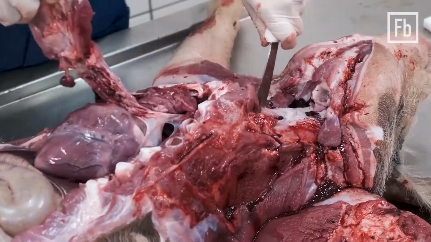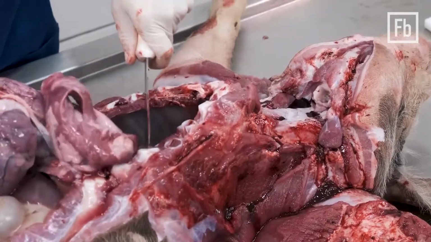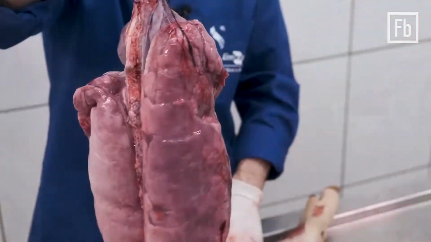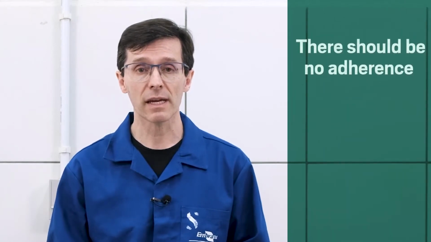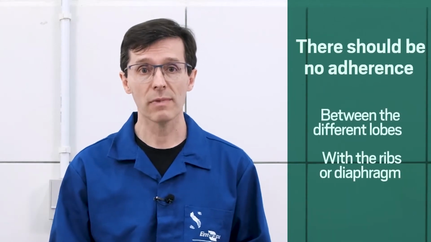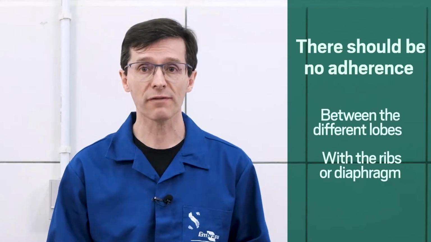For a detailed analysis, the entire lung, along with the trachea and heart, are removed from the thoracic cavity during the necropsy. At that point, it is possible to separate the heart for further analysis. A normal porcine lung is light pink in color, spongy in consistency on palpation, and usually collapses when the thoracic cavity is open. The surface is bright, and there should be no adhesions between the different lobes, and the lung should not adhere to the ribs or diaphragm.